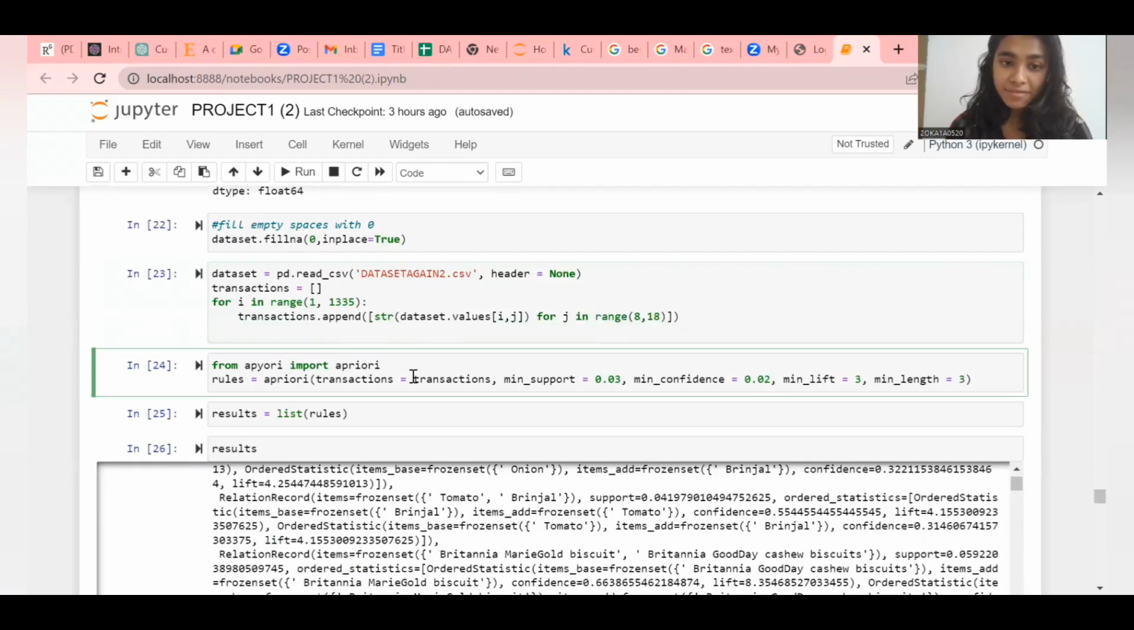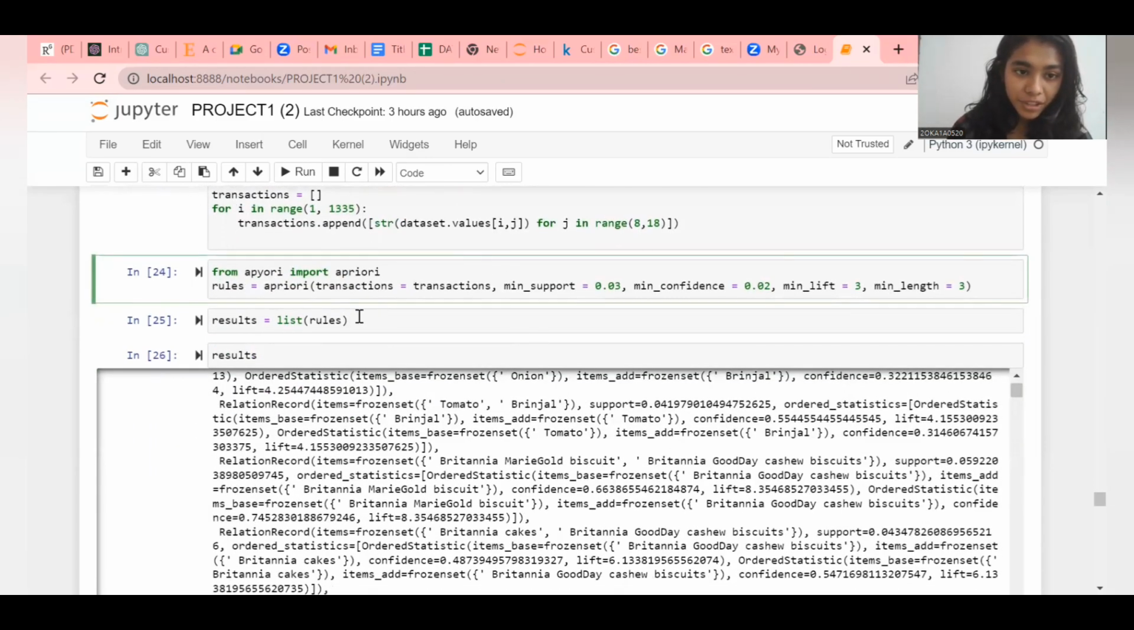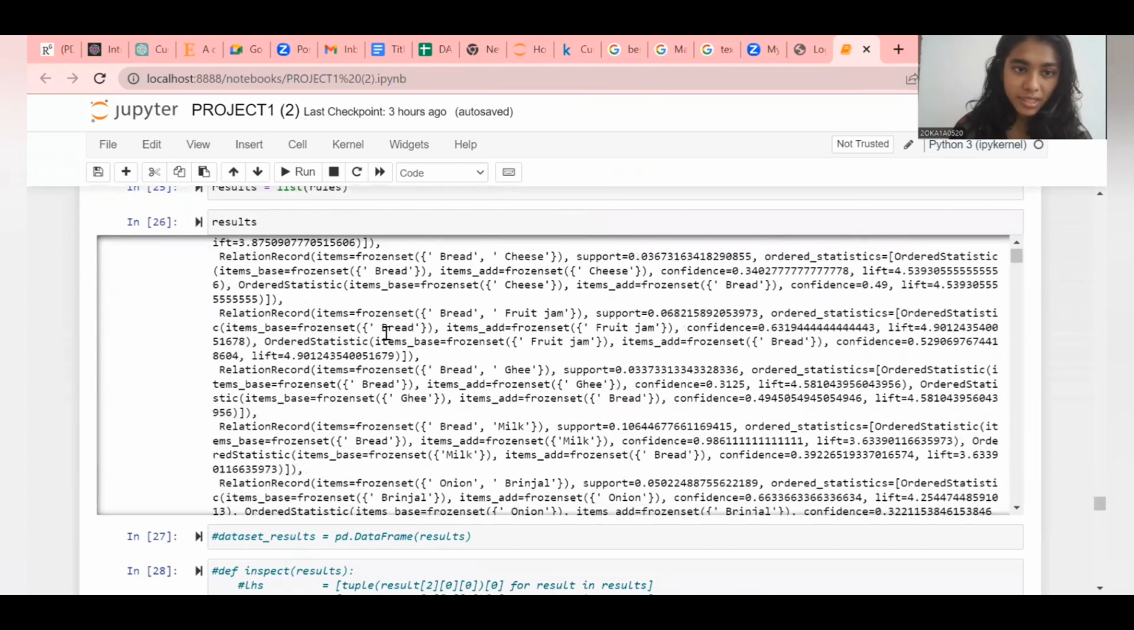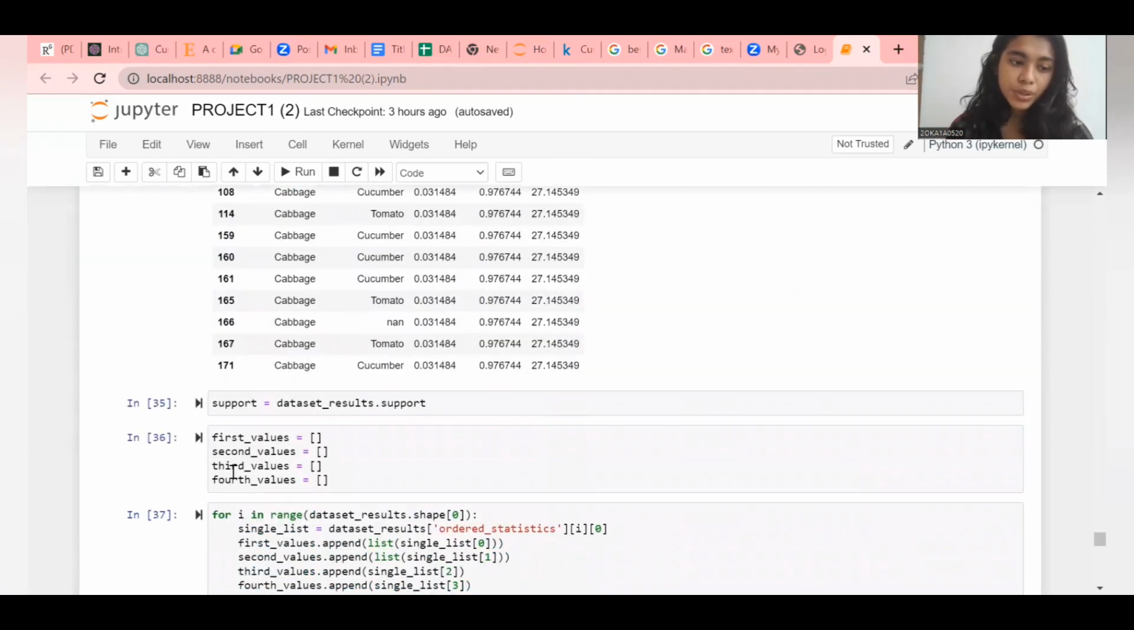In the Apriori rules, we have set the transactions with a minimum support of 0.03, minimum confidence of 0.02, and minimum length of 3, whereas the lift is approximately around 3. If it is above 3, we consider the items, and if it is below 3, we do not concentrate on it much. Then we printed the results, and it came out this way. All are empty lists which contain LHS, RHS, confidence, and lift respectively in the first, second, third, and fourth values.